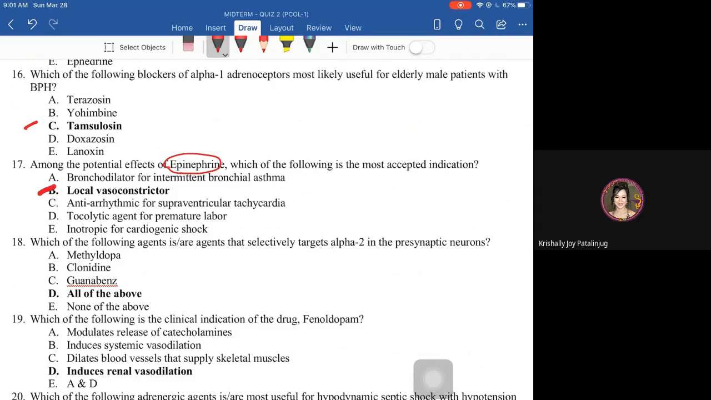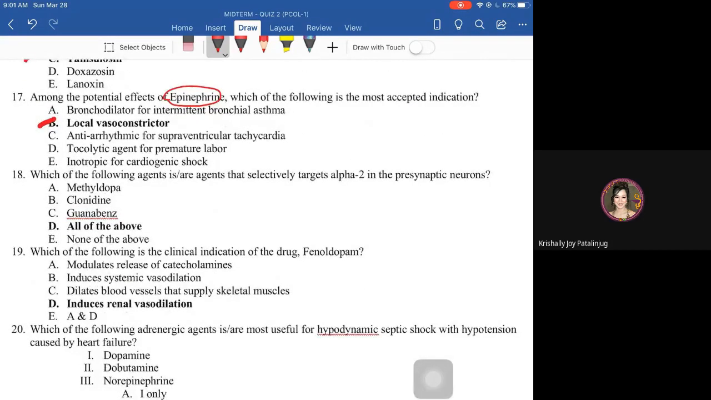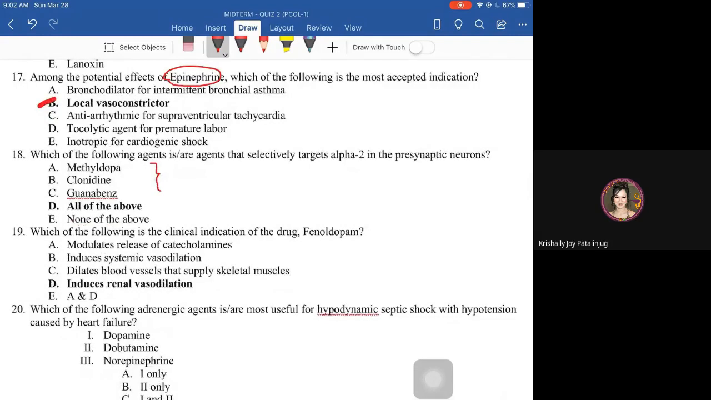Next, which of the following is or are agents that selectively target alpha 2? Which of the following has affinity towards alpha 2 presynaptic neurons? So all of the above. Methyldopa, clonidine, and guanabenz. These are all alpha 2 receptor agonists.